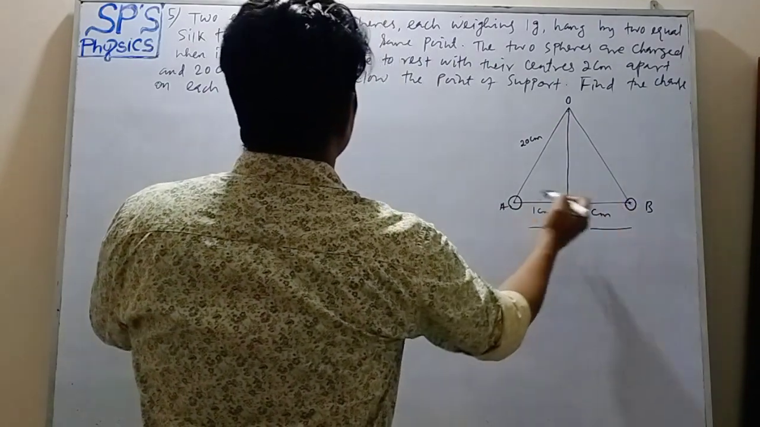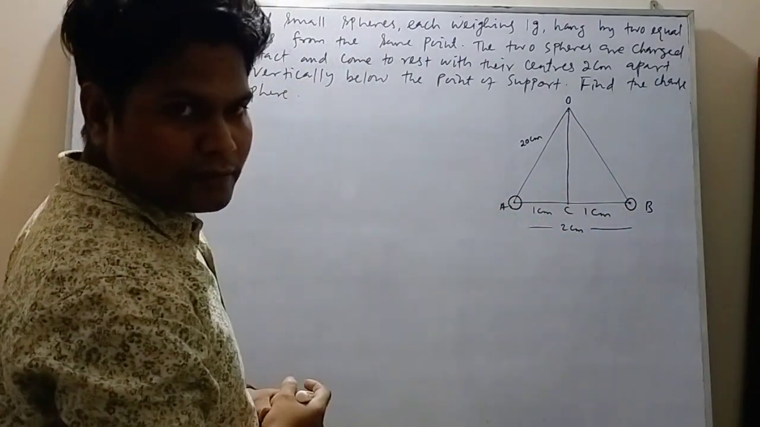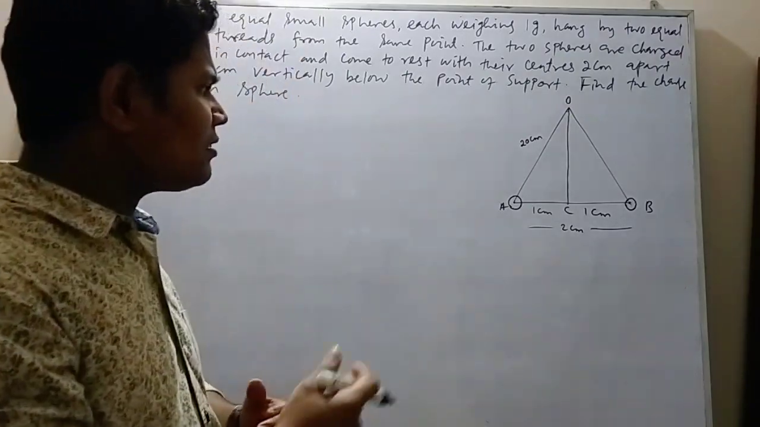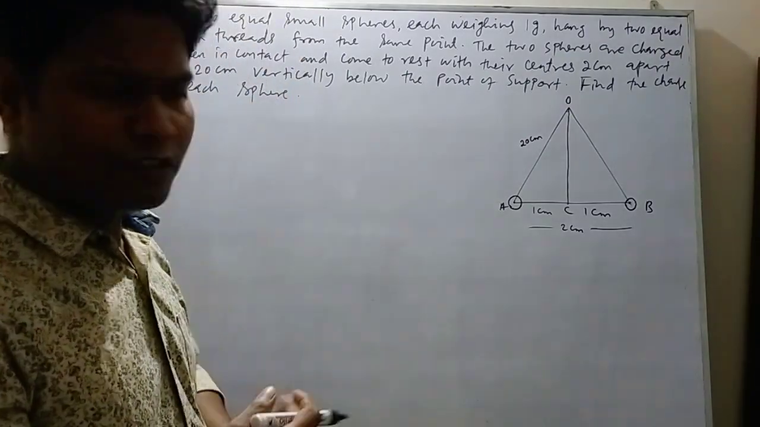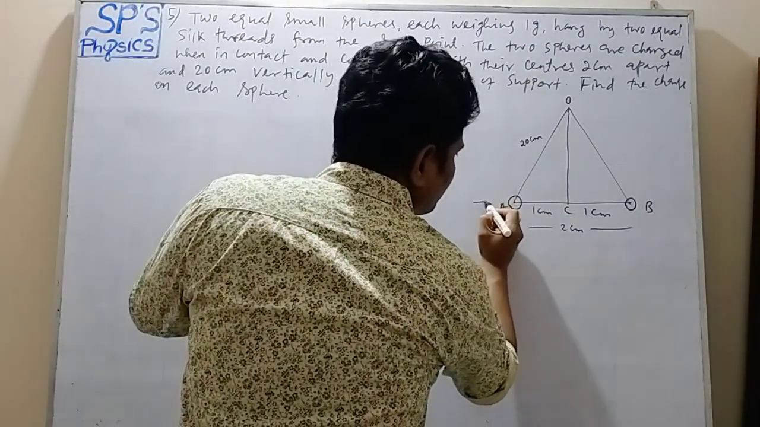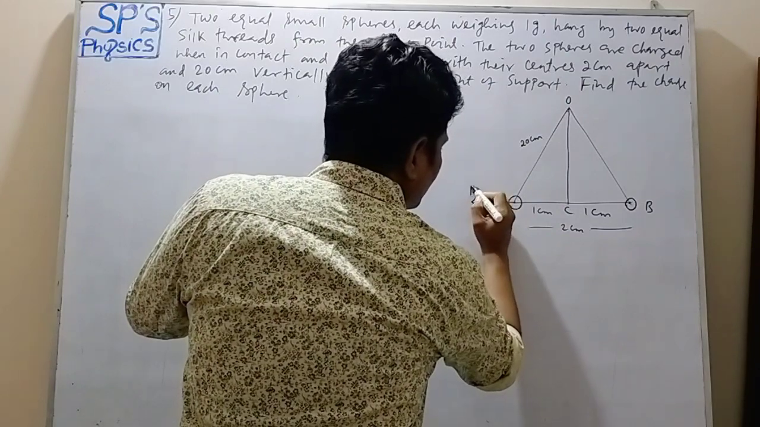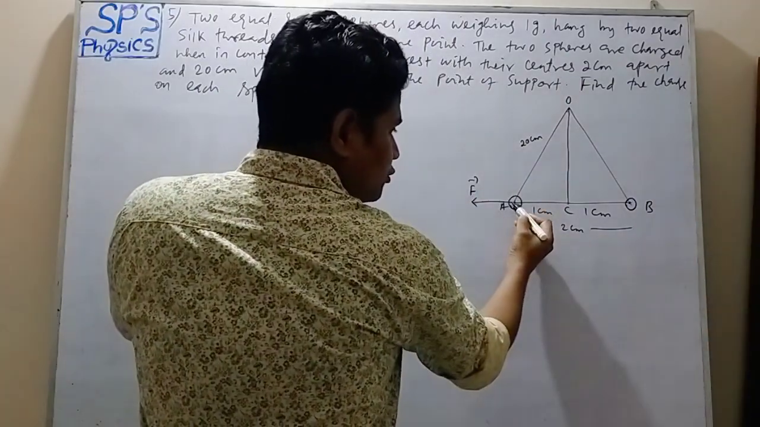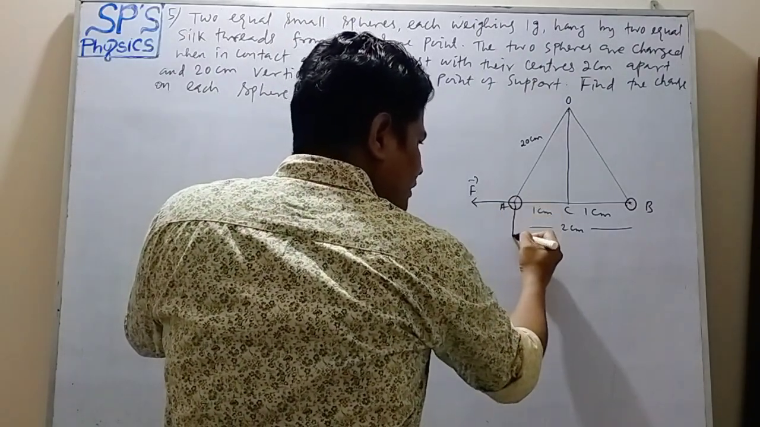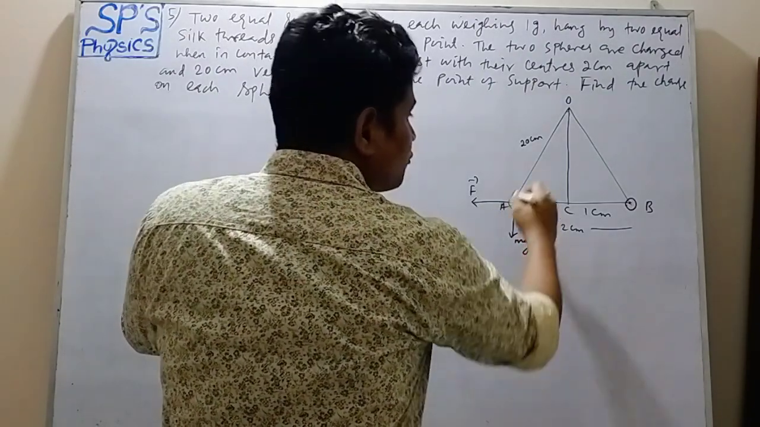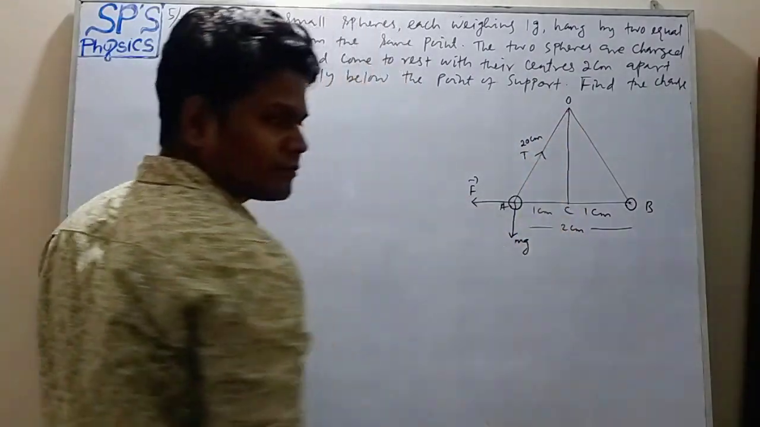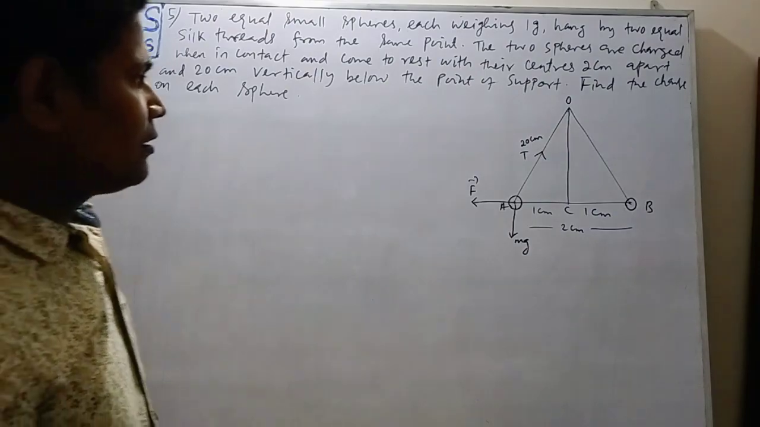So these are two equal small spheres, and they are charged. After charging, they are similar in nature, so there is a force of repulsion between them. Suppose that force of repulsion is F. And the weight of the sphere is acting vertically downward. The silk thread there has tension T acting. Okay.